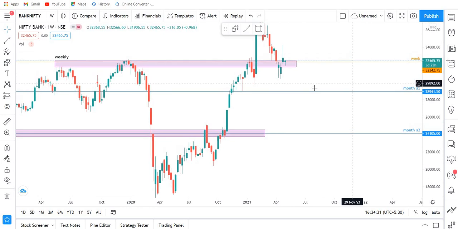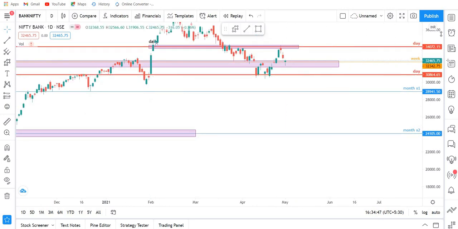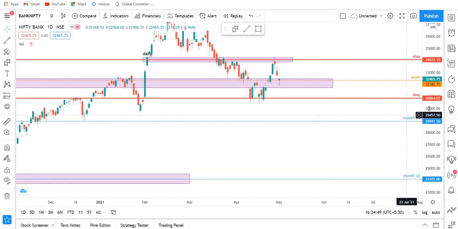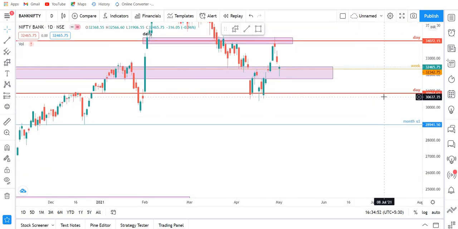So this is the candle for the previous month's closing, resting on its weekly support only. As you can see, we have marked it resting on the weekly support, and today's candle also tried to go below this weekly support but could not. Let me show you one thing. On the daily time frame, the support is below the support of the weekly time frame. So yeah, it happens. But today, as you can see, the market tried to go below this weekly support but could not do that. As I have told you, the longer time frame support and resistance dominates the daily and the hourly support and resistance. That's why Bank Nifty could not do that.